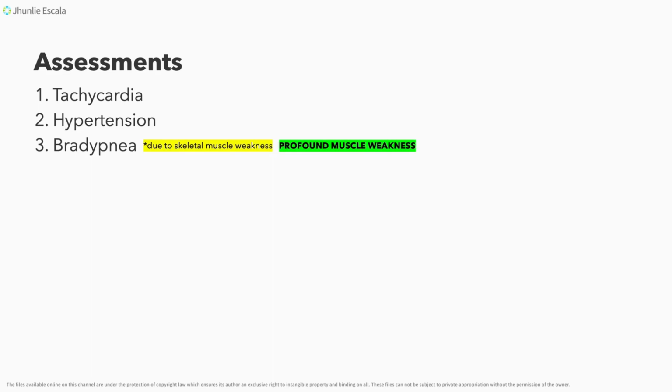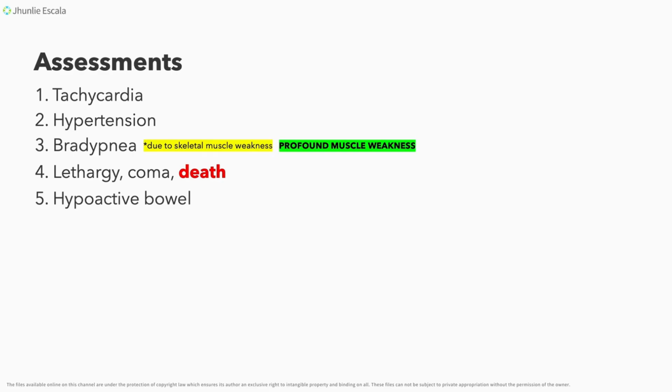So, ibig sabihin talagang very, very weak dito sa ating pong mabagal, no, in our hypercalcemia. Okay, so another also, it may lead to lethargy, coma, and even death, and we don't want that to happen. Okay, so mamaya sa interventions, we need to really monitor our patient. Okay, especially on this one, on skeletal muscle weakness, which affects our respiratory system. Why? Because in your hypercalcemia, we have this profound muscle weakness.